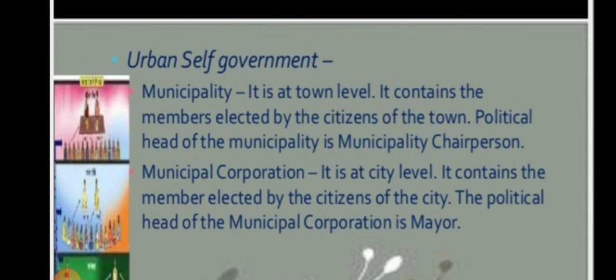So, municipality and corporation. Similarly, local government exists for urban areas as well. Municipalities are set up in towns. Big cities are constituted into municipal corporations. Both the municipality and the municipal corporation are controlled by elected bodies consisting of people's representatives.